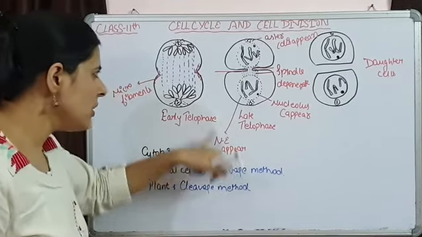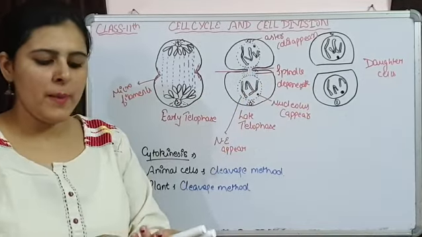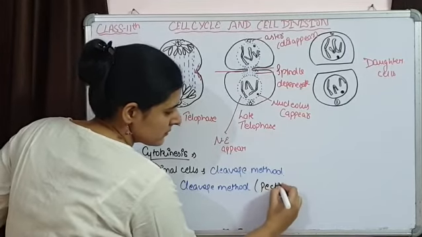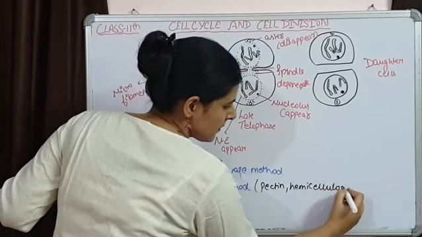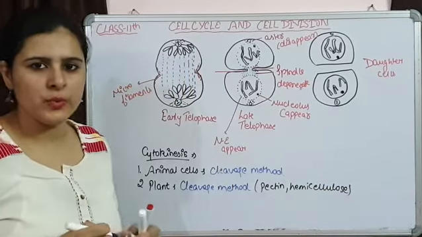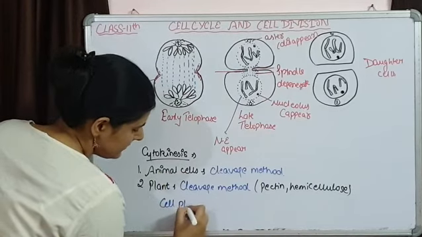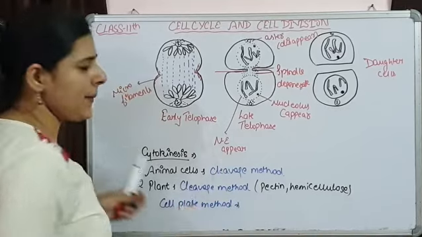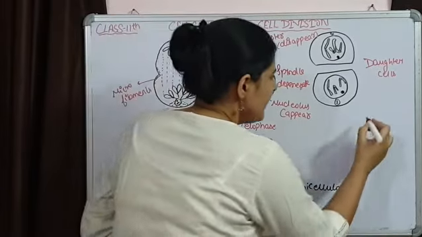So here also the membrane is going to invaginate, there will be deposition of pectin, hemicellulose, and the structure is going to be formed. The second one is the cell plate method. What happens in this cell plate method? Let's see in a diagram.